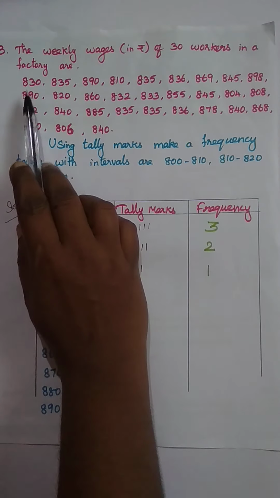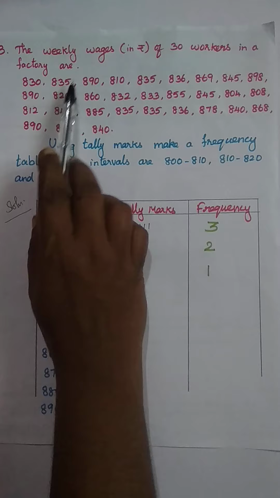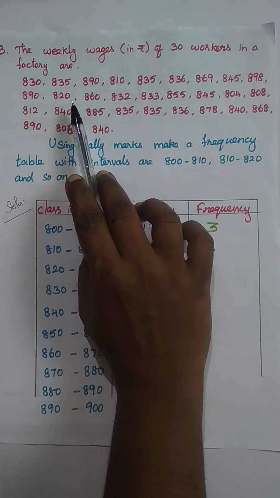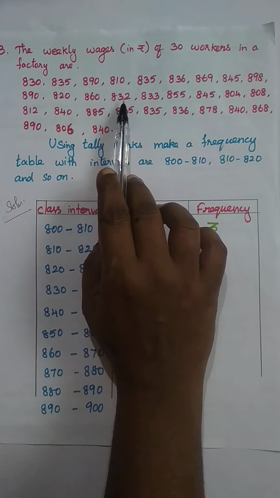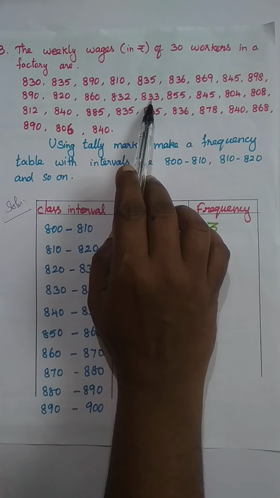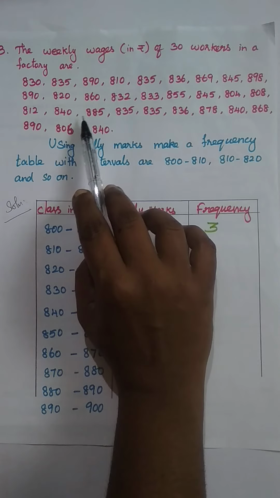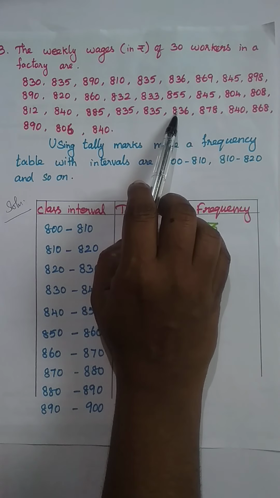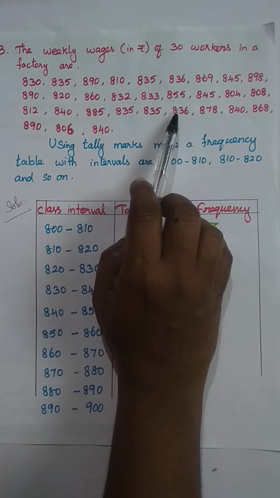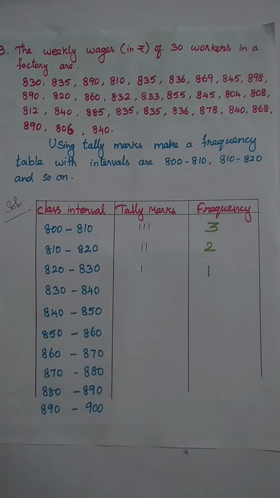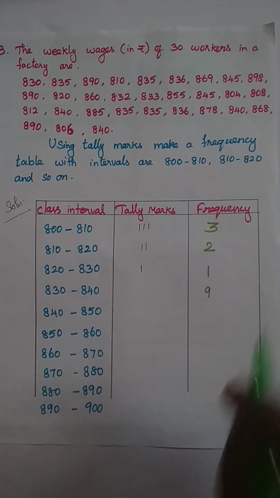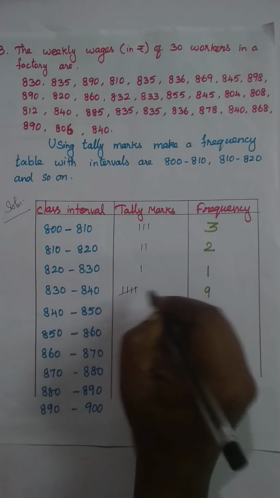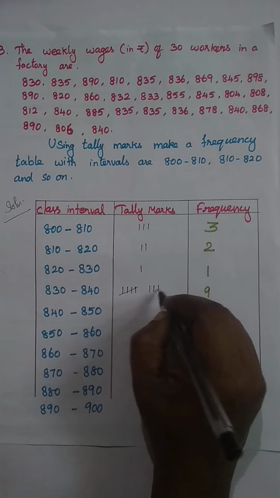Where is 830? 1, 2, 3, 4, 5, 6, 7, 8, 9. So right here 9. The tally marks are 1, 2, 3, 4, 5, 6, 7, 8, 9.